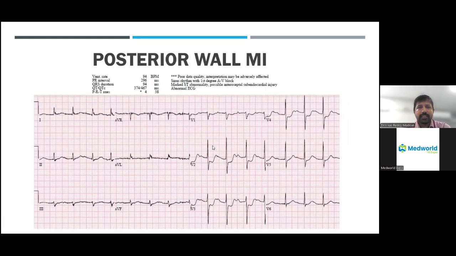So this is another most common issue which is missed by most of the doctors also. So here you are seeing the ST segment depression in V2, V3 and V4. So this corresponds to the, as I mentioned, the